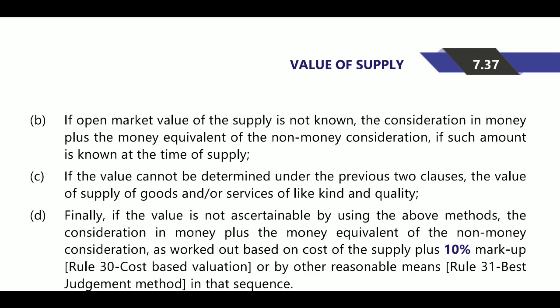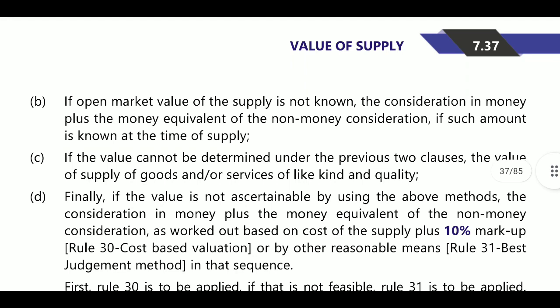If open market value does not exist, then total consideration in money plus amount equal to the consideration, where you are giving some product and also some amount. For example, if you are buying one mobile, you are giving an old mobile and paying some money. So whatever amount you are paying, plus the amount equal to the consideration for the old mobile you are giving, that amount will be considered.